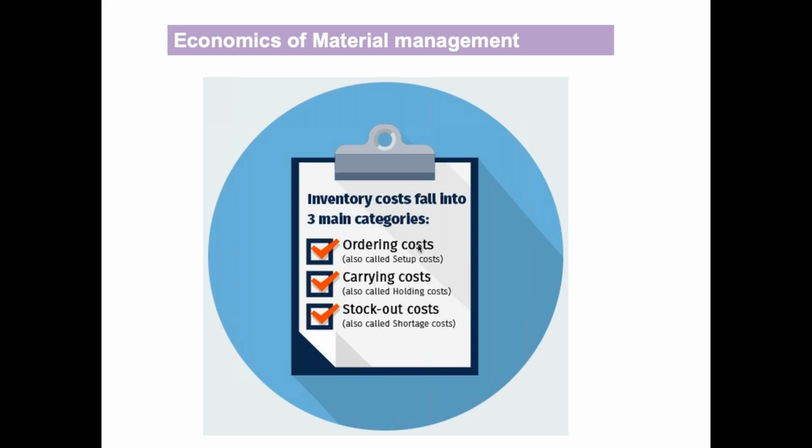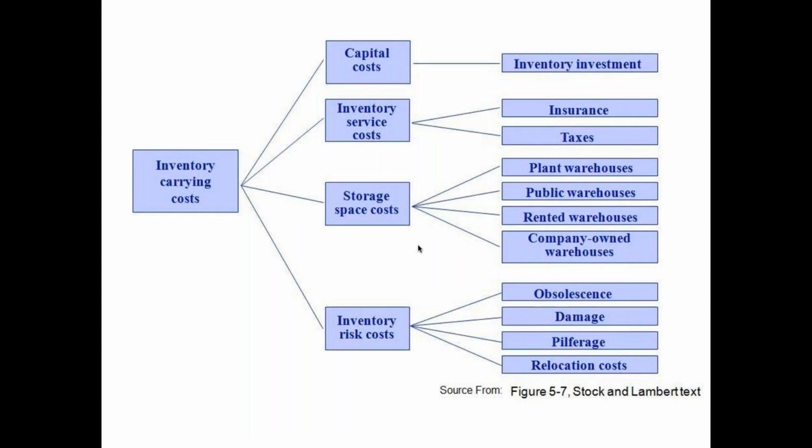Then stock out cost or shortage cost. This is the shortage cost because we didn't plan ahead, or the patients came in much greater number than we expected. So then, instead of from government supply, we are going to buy it and provide it. So basically that is stock out cost or shortage cost. So ordering cost, carrying cost, and stock out cost, these three are important.